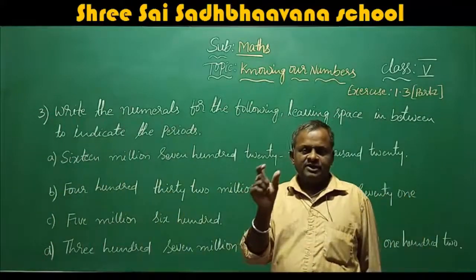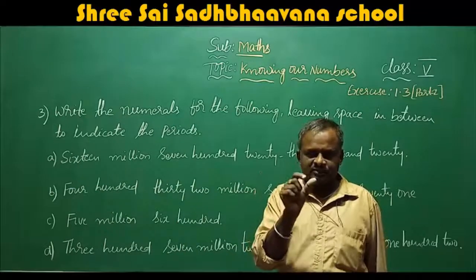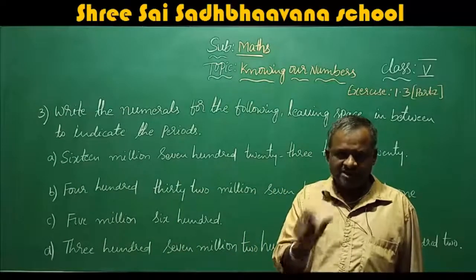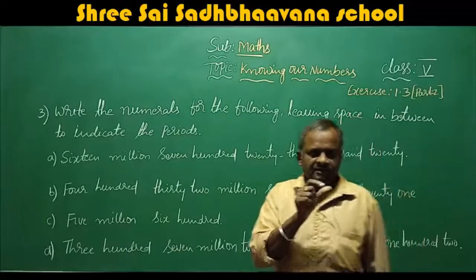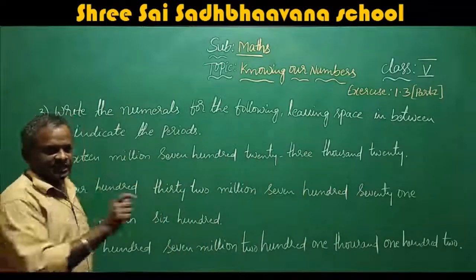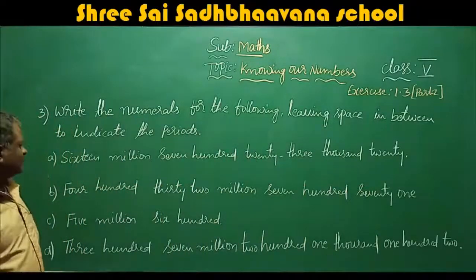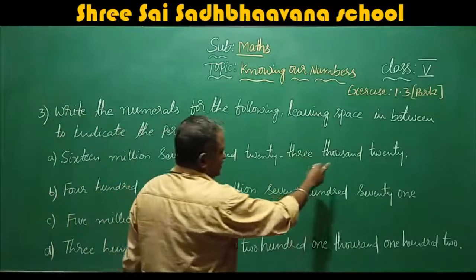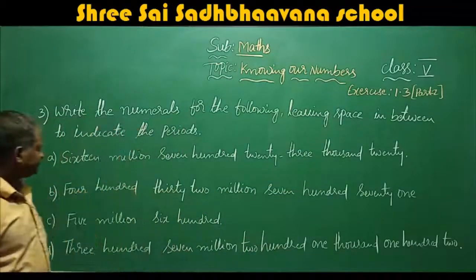That means from unit, 10, 100, just some space, 1,000, 10,000, 100,000, some space, million. Like that, you have to leave the spaces. Million, 10 million, 100 million. Here they are given 16,723,020.